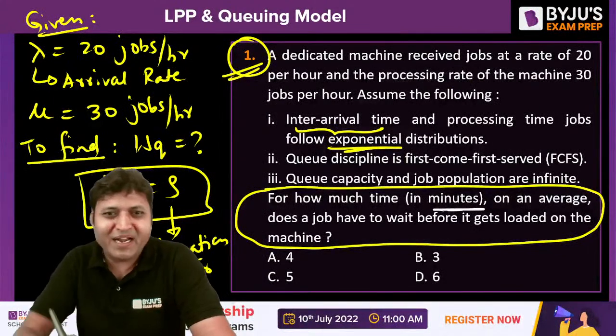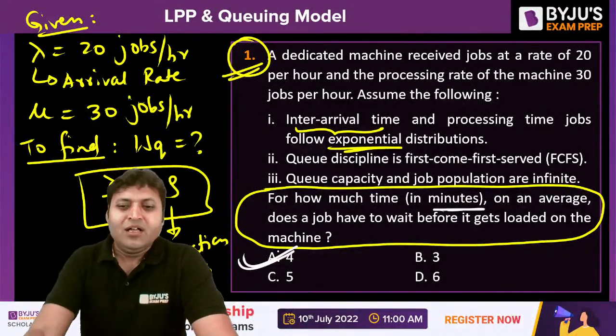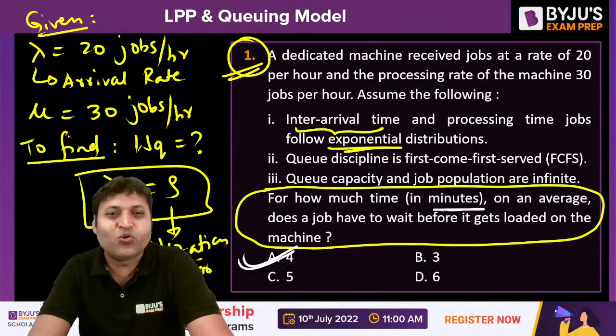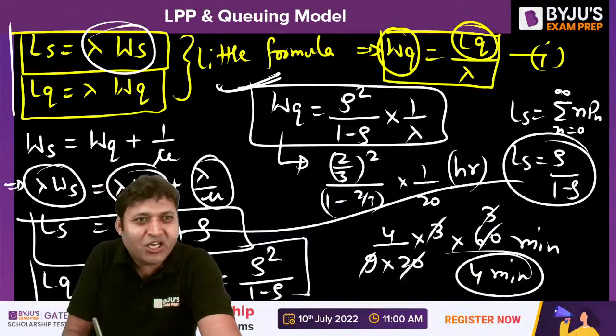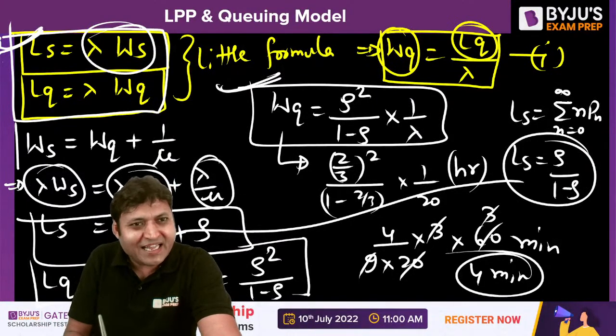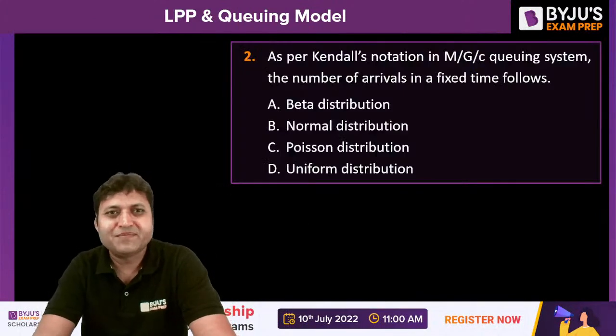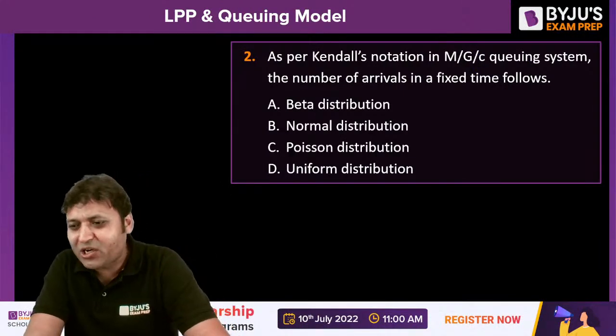Yes, Shubham had given the correct answer. I could have used the formula directly, but you need to understand how you can develop the formula from the basic observation. Little's formula is very, very important. Other than that, this expression is very important. From here, you can easily develop the formula. Next question on the screen, question number 2.